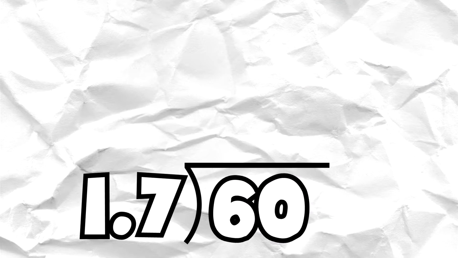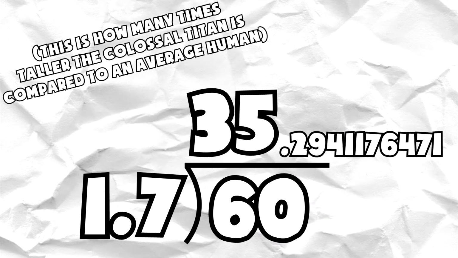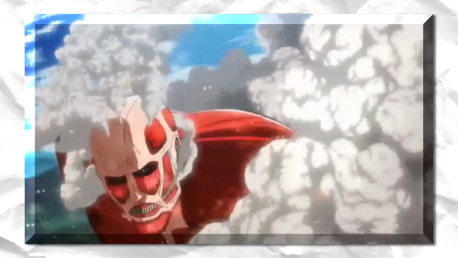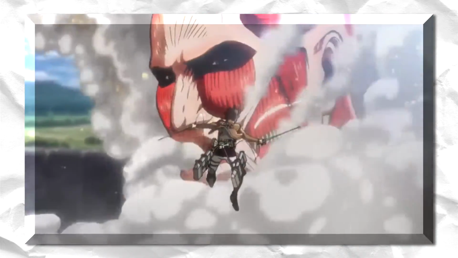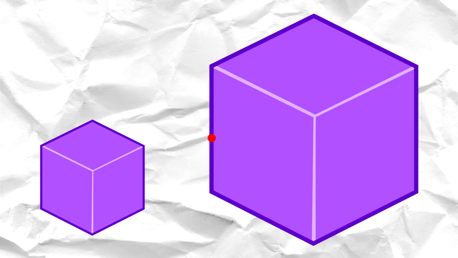Divide 60 by 1.7 and that gives us the number 35 and a bit. So that's how much taller the Colossal Titan is to Eren, but remember, we're calculating volume, a 3D shape, which means we aren't multiplying by 35 and a bit, we're multiplying by 35 and a bit cubed. To better explain myself, if you take 2 cubes, one of which is twice as tall, the bigger cube is also going to be twice the width and twice the depth.